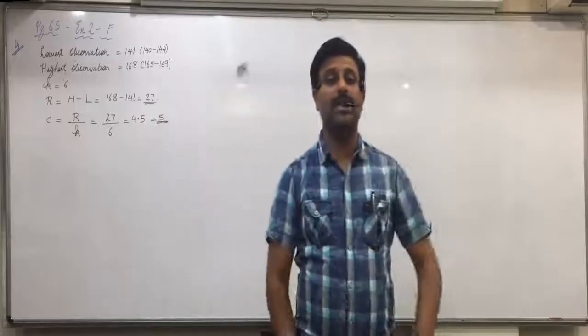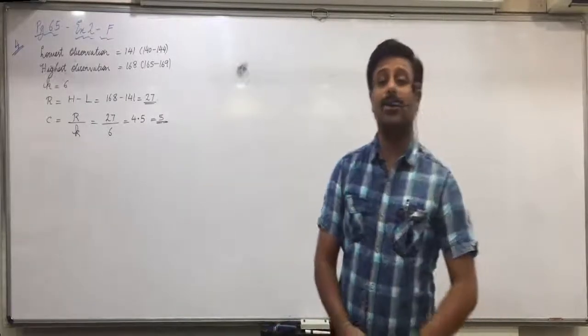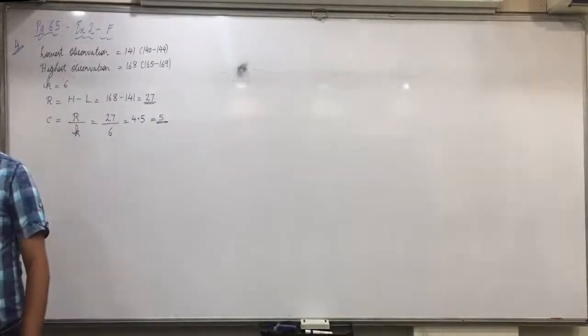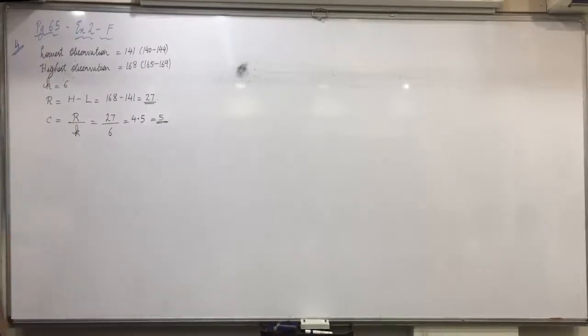Any confusions with this? Raise your hand. Make the frequency distribution and tally marks on your own. 140 to 144, 145 to 149, 150 to 154 up till 165 to 169. Make it on your own. What will be the first column? Height. Second? Tally marks. Third?